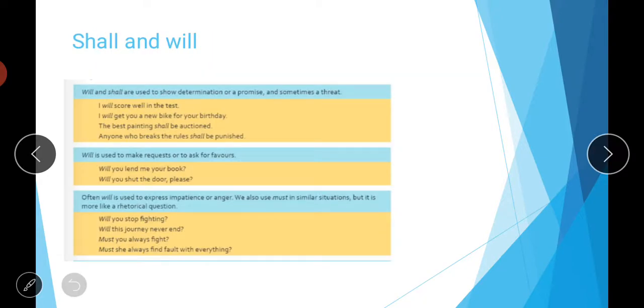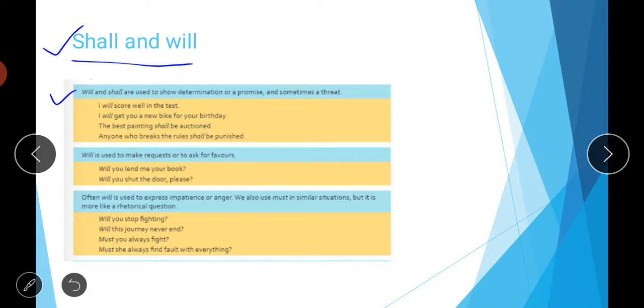Then next is the use of shall and will. What kind of rules do we have to follow when we use these words shall and will? First is that will and shall are used to show determination or a promise, and sometimes a threat also. So I will score well in the test means I am giving a promise, or a kind of ambition or determination is being shown in this sentence. I will score well in the test.